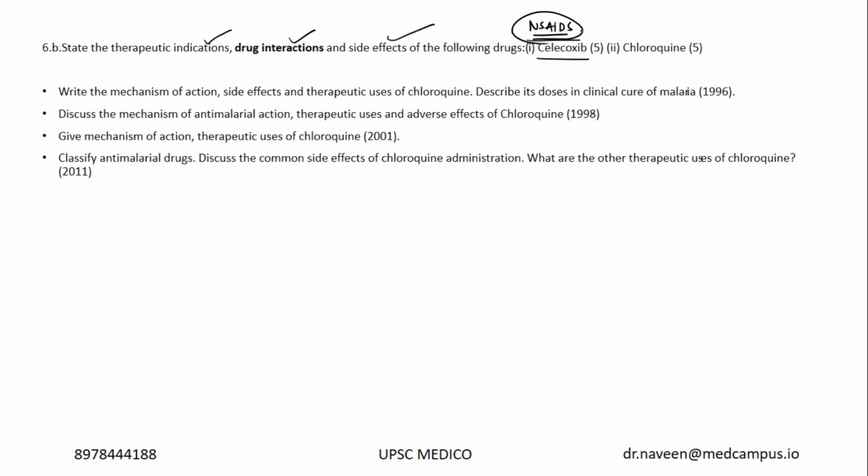Okay, selective NSAID, right? Selective NSAID. And we have chloroquine, the very old anti-malarial prototypical drug. Similar questions were there in 96, 98, 2001, 2011 on chloroquine, but celecoxib is new. Realizing the importance of coxibs in NSAIDs, I did give so many questions on these selective NSAIDs.